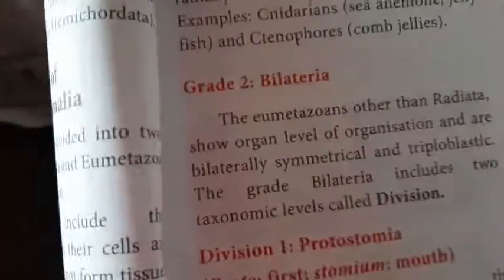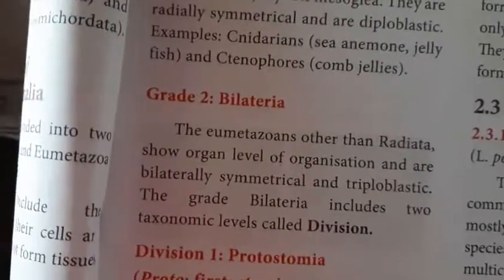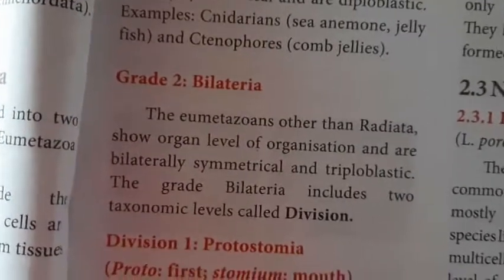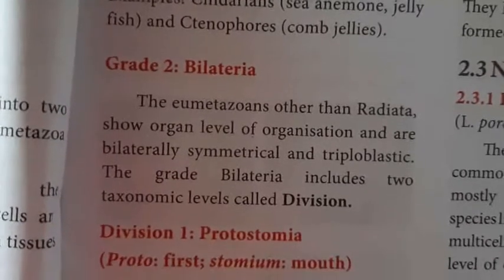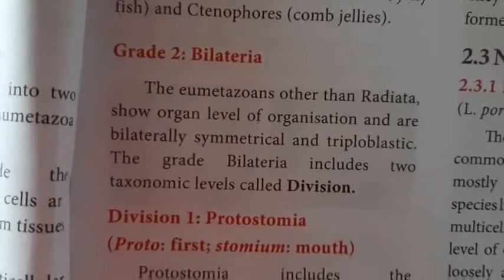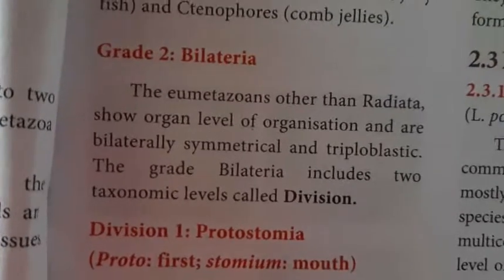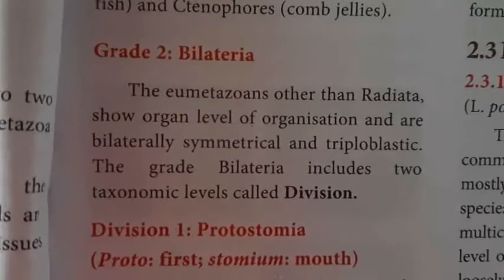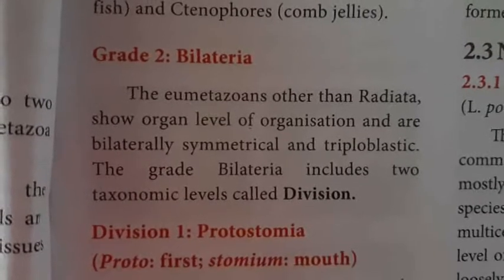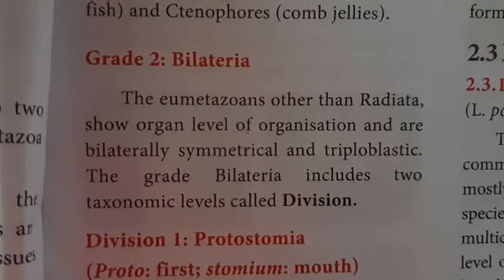Then the second one is bilateria. The eumetazoa other than the radiata show organ level of organization and are bilaterally symmetrical and triploblastic. The grade bilateria includes two taxonomic levels called divisions. Bilateral means it can be divided into two equal halves. The taxonomy is called division.